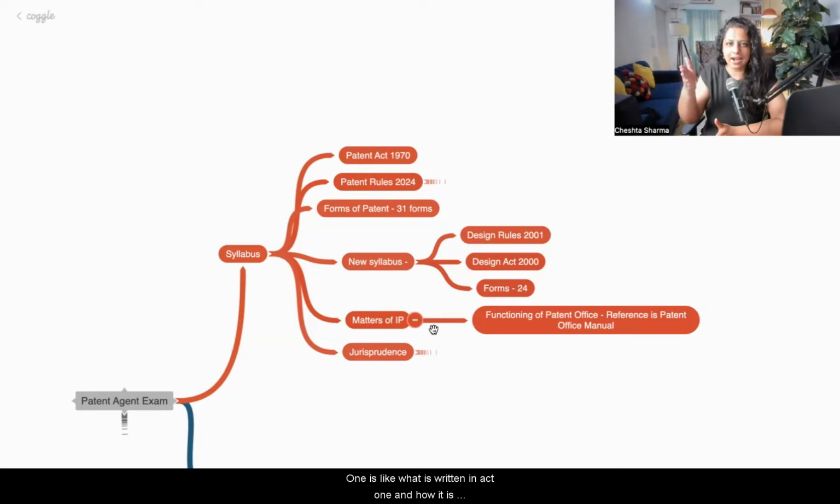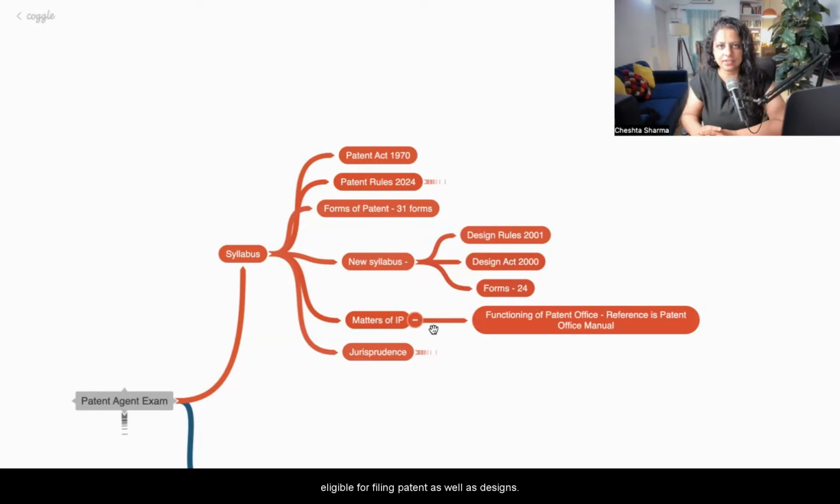One is what is written in the Act, and how it is implemented in the rules, and how the patent office actually functions. Would a patent agent before 2025 not be eligible for filing designs? No, they will be eligible, of course. All patent agents are now eligible for filing patents as well as designs. But earlier it was not part of the formal curriculum. So this year they have made it part of the formal curriculum also, so yes, questions will also come from design. It was not specifically written in the curriculum.